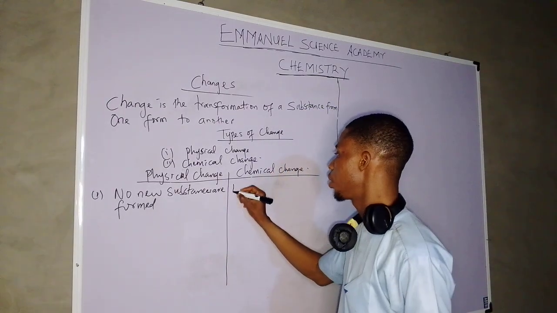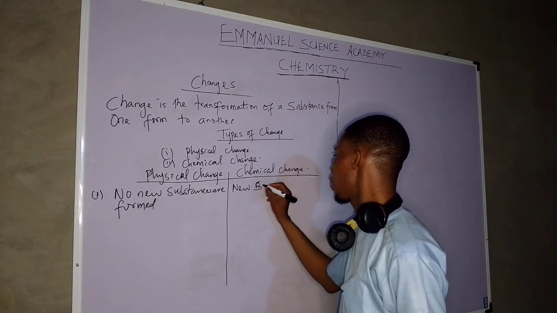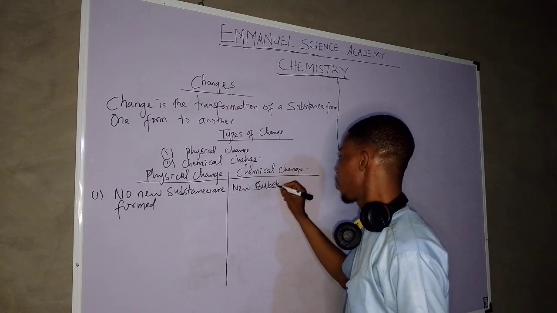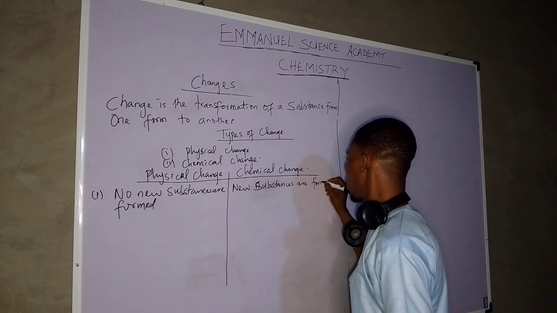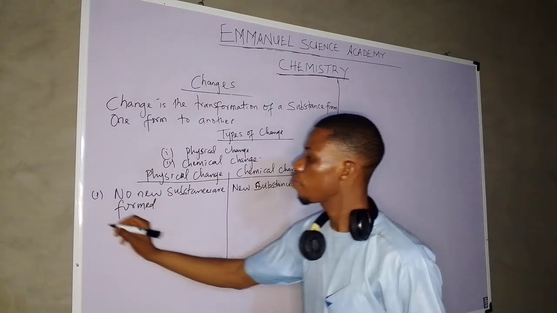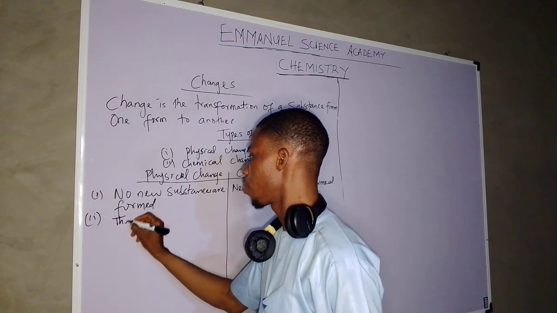In chemical change, new substances are formed. Physical changes are easily reversible.